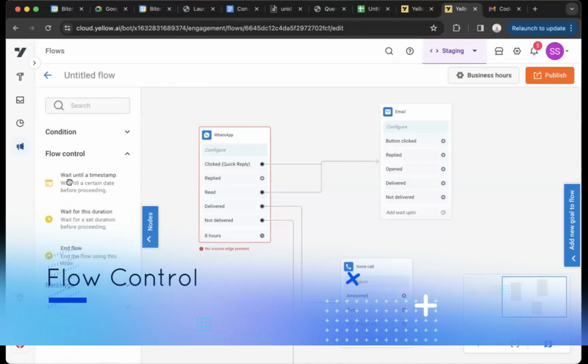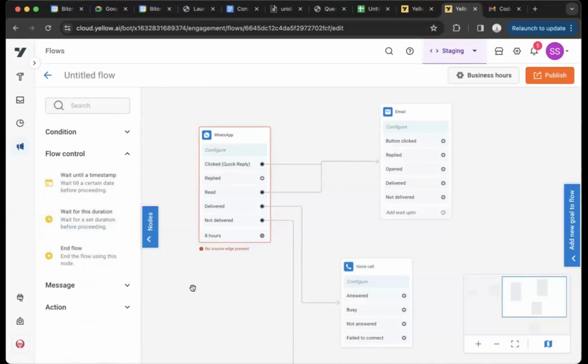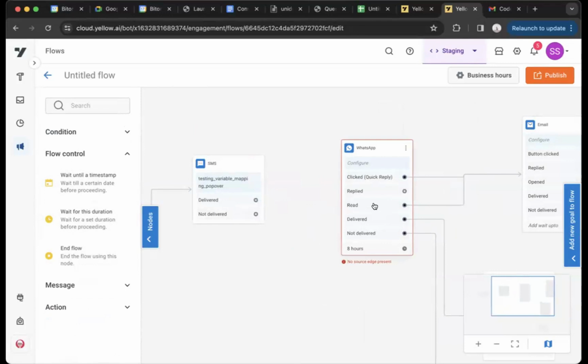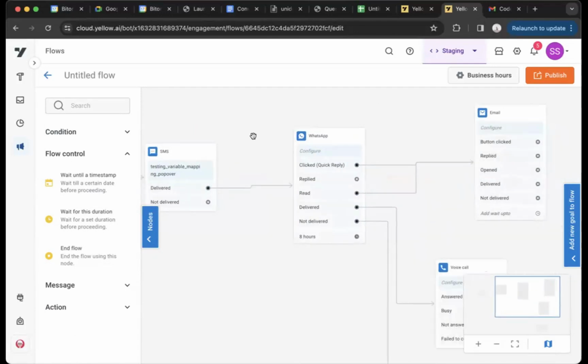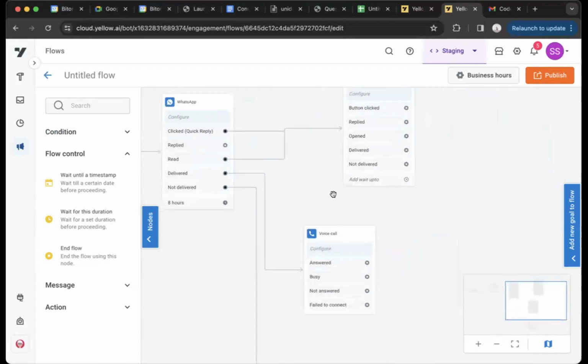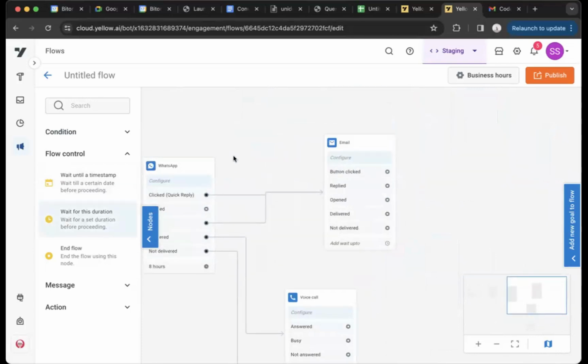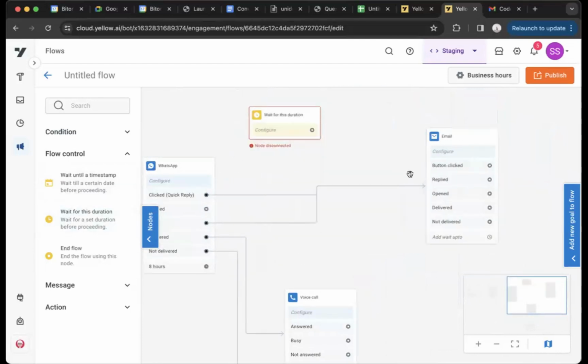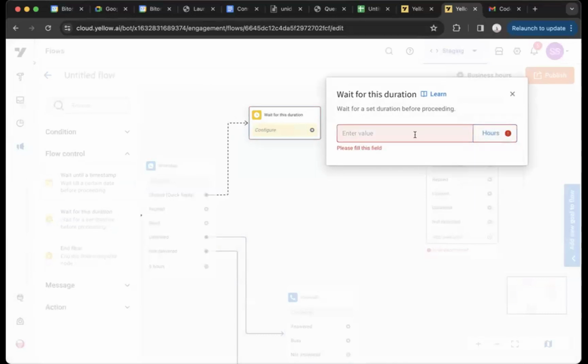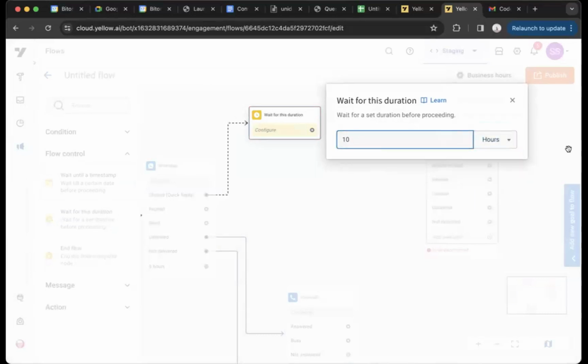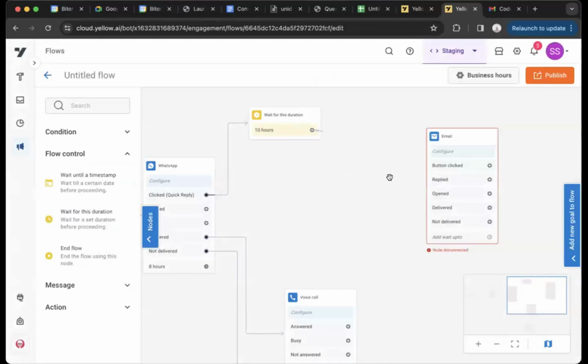We also have flow control. Again, let's say we start with this WhatsApp node. Maybe I want to send this WhatsApp message to everyone for whom the SMS was delivered. After that, as I said, we reached this stage at 1 a.m. Maybe I want to not send the next notification at 1 a.m. I can delete this branch. I can wait for a particular duration. It could be hours. I can wait for, let's say, 10 hours. And then after that, you connect it to a node, right? So it's 1 a.m. here. After 10 hours, we wait, it will go to 11 a.m. the next day. So this is the idea.